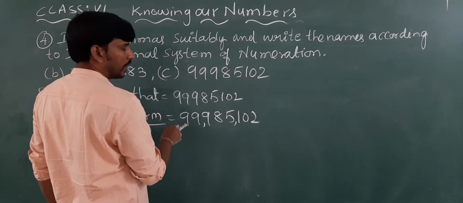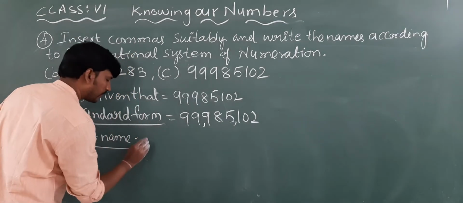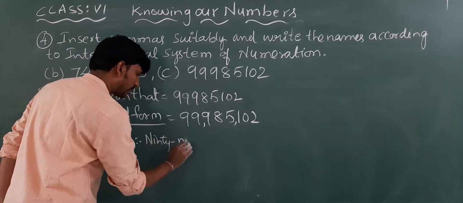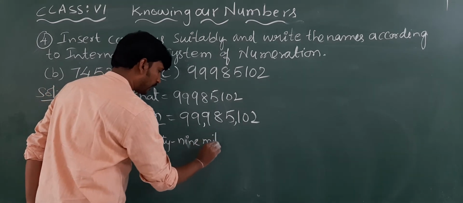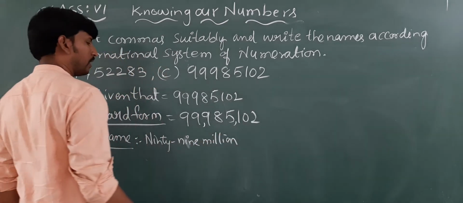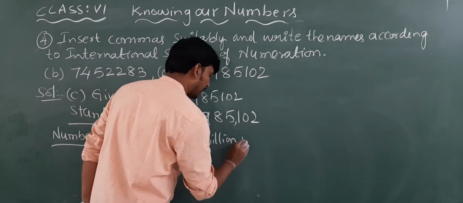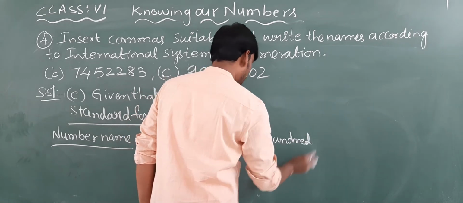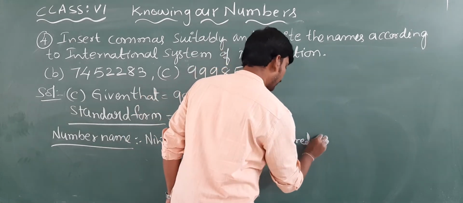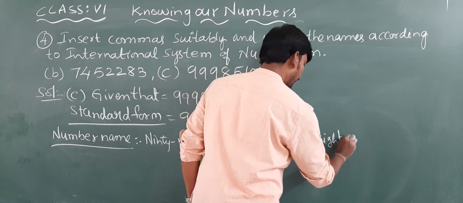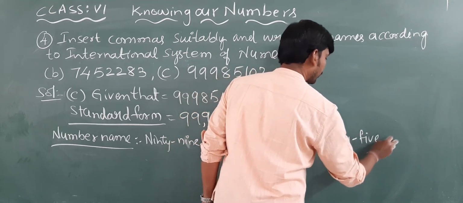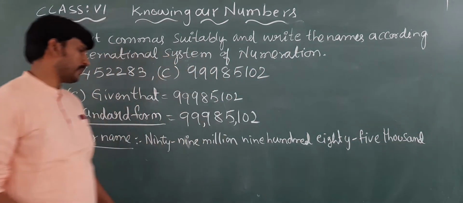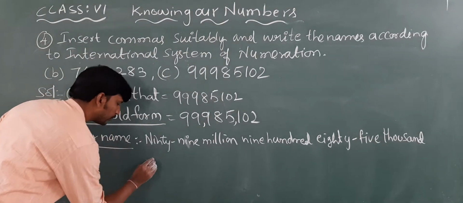Up to here 10 millions, that is 99 million, 985,000, 102.